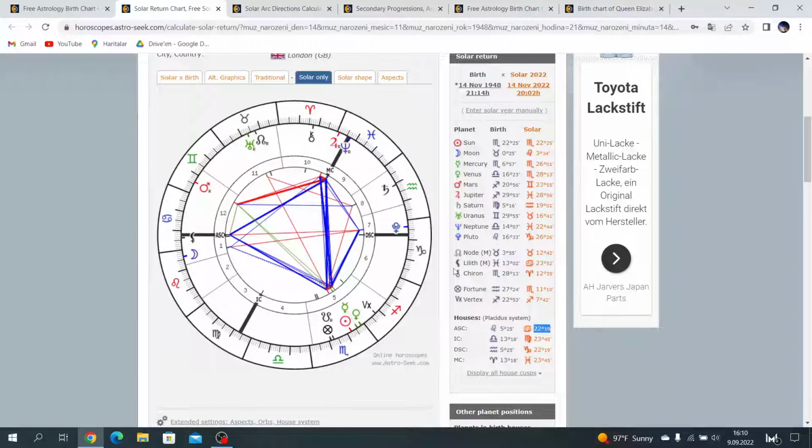Let's check the solar return chart from a different perspective. This is the 22 degree ascendant, and this trines the Sun, and also ascendant trine MC. Look at this. Solar return MC conjuncts solar return Neptune. This is what we remember in Queen Elizabeth's chart: solar arc Neptune conjuncts MC. When we see solar arc, transit, or progress Neptune conjuncts MC or IC, maybe we can lose someone in our family.